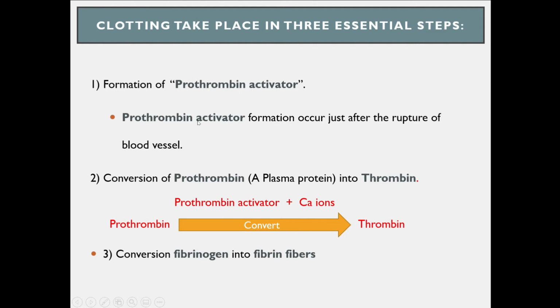Prothrombin activator, in the presence of calcium, converts prothrombin into thrombin, and then thrombin converts the fibrinogen, which is a soluble protein, into fibrin fibers, which are thread-like structures. So this is the basic mechanism of clotting.